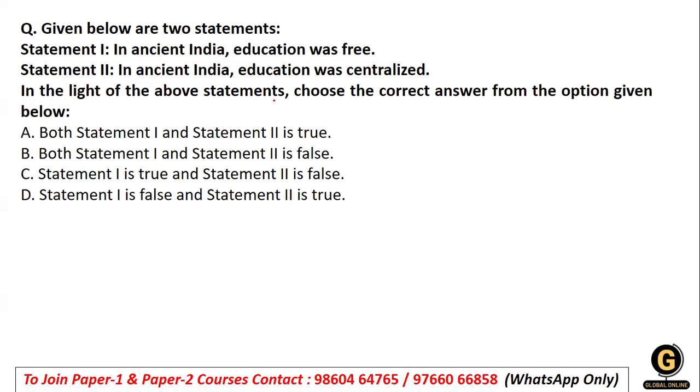When we say centralization, it means an education system that goes with only one authority. But India is a diverse land, so definitely that is not happening, because regional aspects and boundaries as per the states and regions make it very difficult. So statement 1 stands to be correct and statement 2 stands to be false, right?